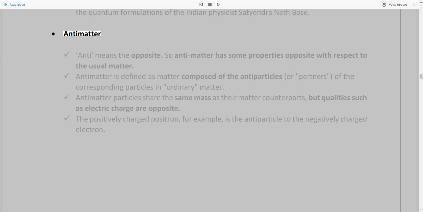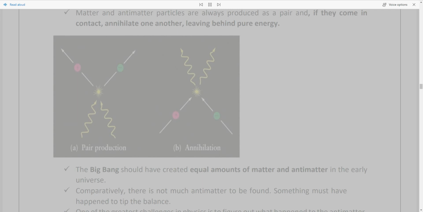Antimatter. Anti means the opposite. So antimatter has some properties opposite with respect to the usual matter. Antimatter is defined as matter composed of the antiparticles, or partners, of the corresponding particles in ordinary matter. Antimatter particles share the same mass as their matter counterparts, but qualities such as electric charge are opposite. The positively charged positron, for example, is the antiparticle to the negatively charged electron. Matter and antimatter particles are always produced as a pair and, if they come in contact, annihilate one another, leaving behind pure energy.